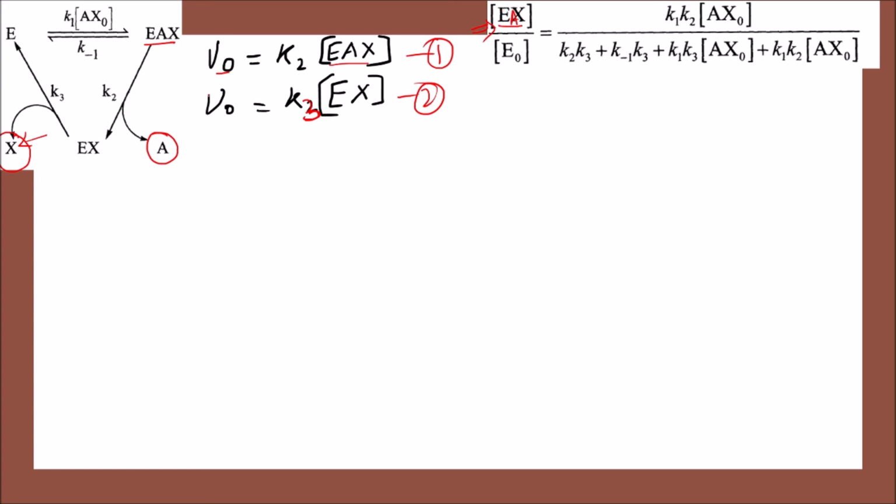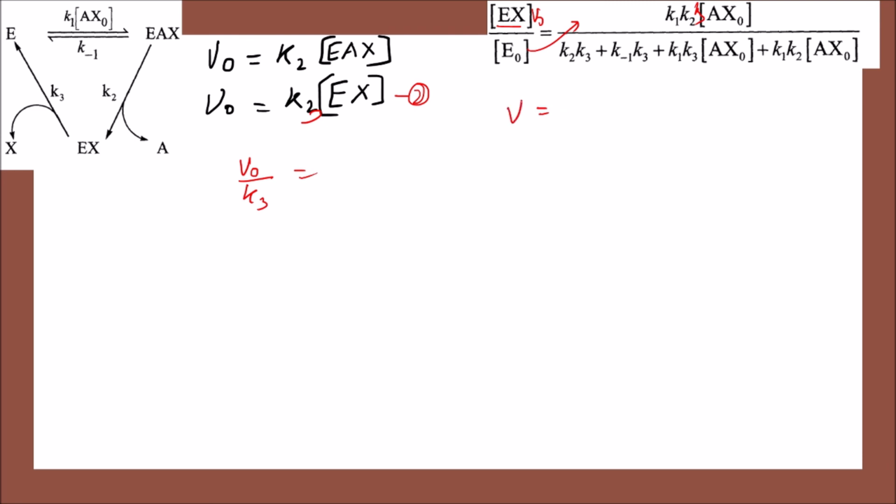So let's replace first with this one, EX. So up to here it is known that it is EX. So what will be the value of EX with this equation? Equation number 2, EX will be equal to V naught by K3. Now I am going to replace this as we have done in the previous one. So here what will the equation be? Let me take this E naught also to this side, so here I will have only V naught, and K3 will also go to this side.